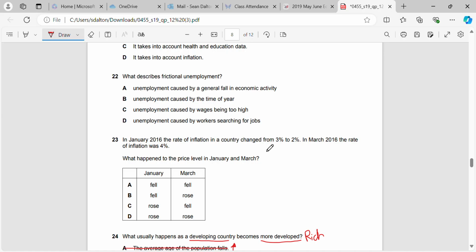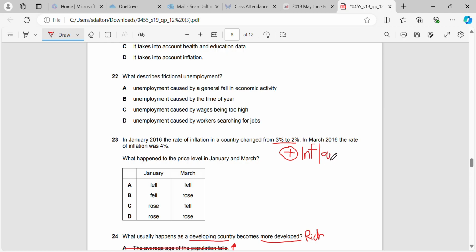Okay, the rate of inflation changed from 3% to 2%. In March 2016, the rate of inflation was 4%. What happened to the price level in January and March? Okay, so very simple. Price level in all of these figures is plus, right? Which means that in every month here we had inflation. So they're trying to trick you out here.